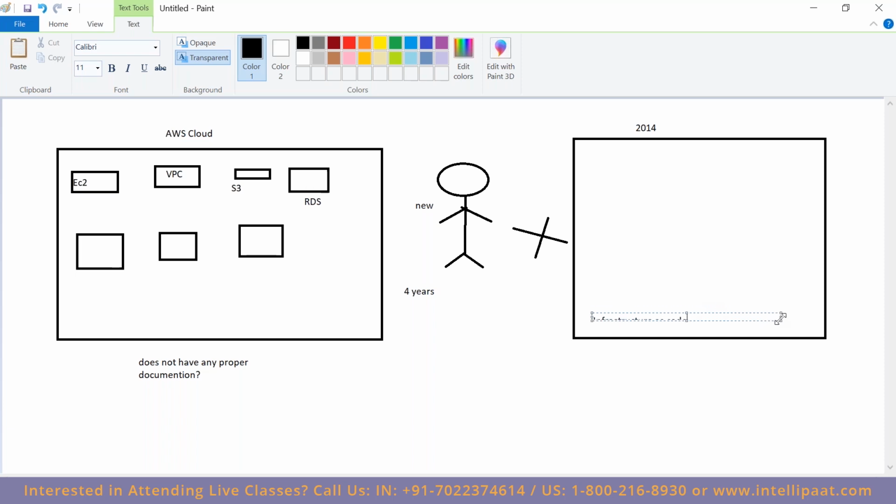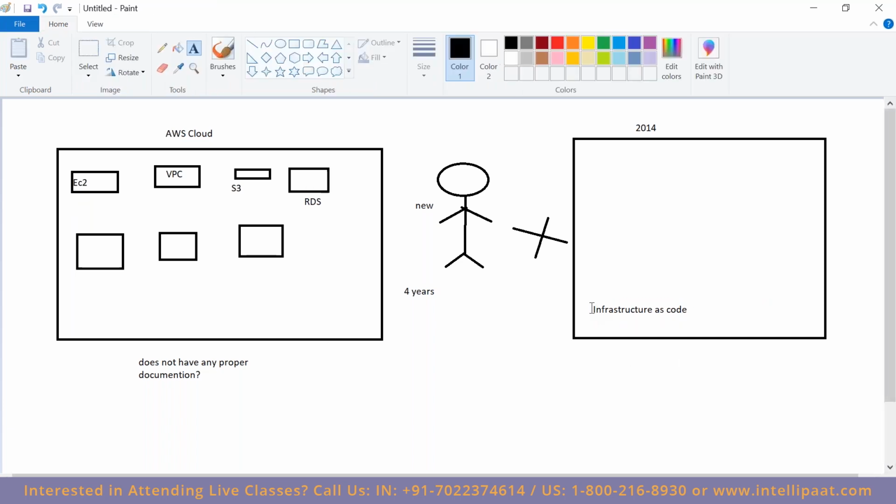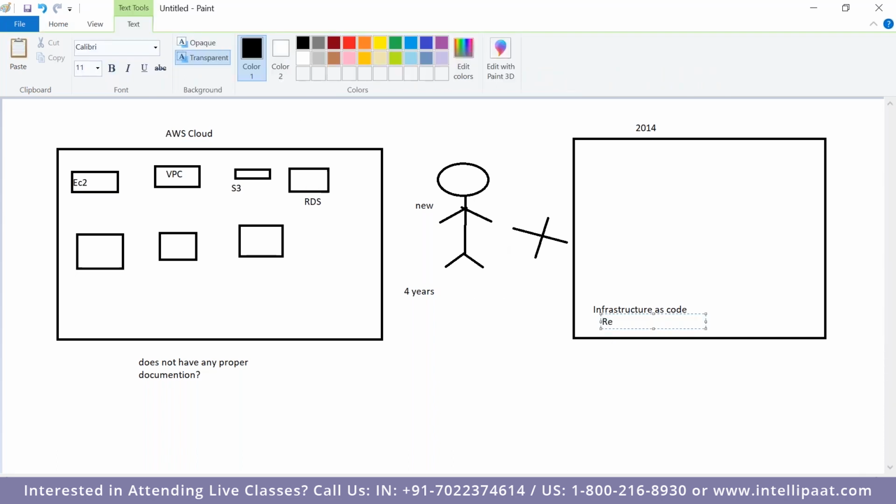Instead of creating things manually over the console, we create it as code and we deploy it. Anything you create will have a trace of the code. If I've created 3 EC2 instances, I'll have the code of it. Moreover, it brings reusability. All you do is write code once and use it multiple times.